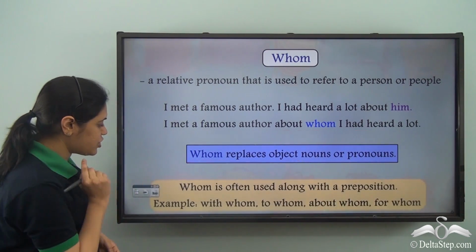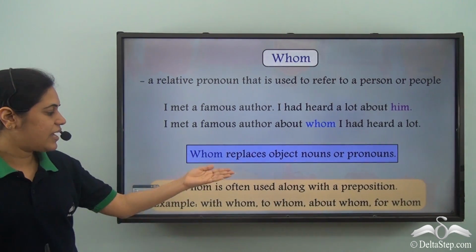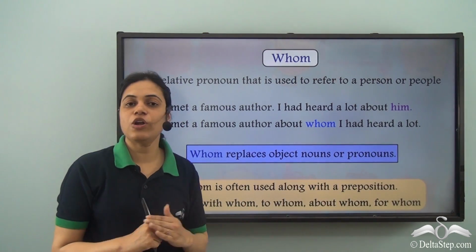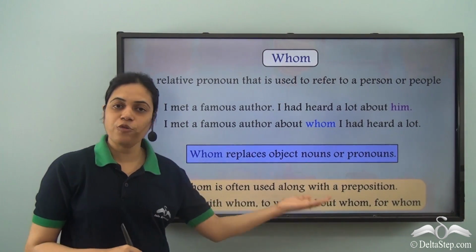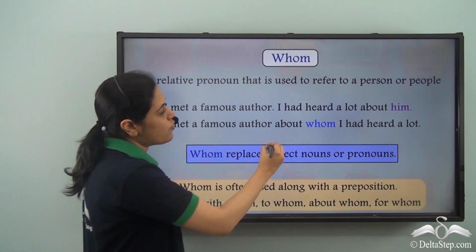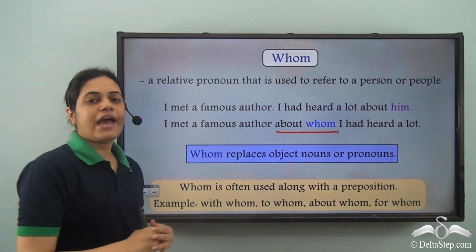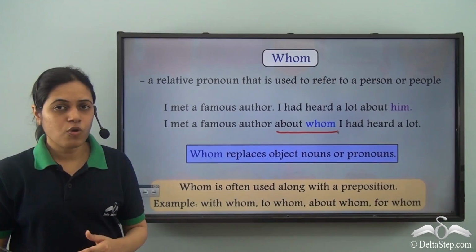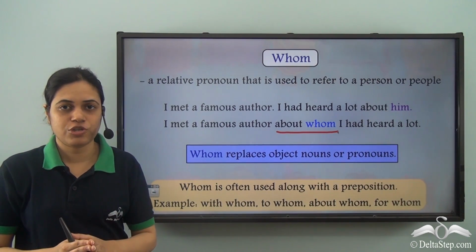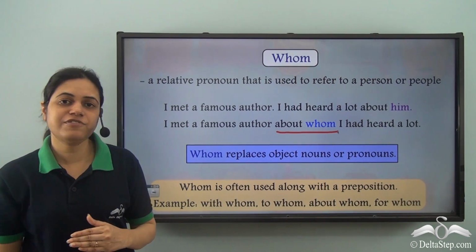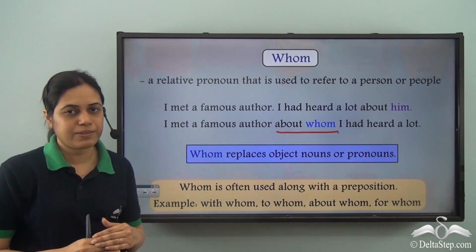And another special thing about whom is that whom is often used along with a preposition, like with whom, to whom, about whom, for whom. So over here, I have about whom. So whom is often preceded by a preposition, or whom comes after a preposition most of the time.